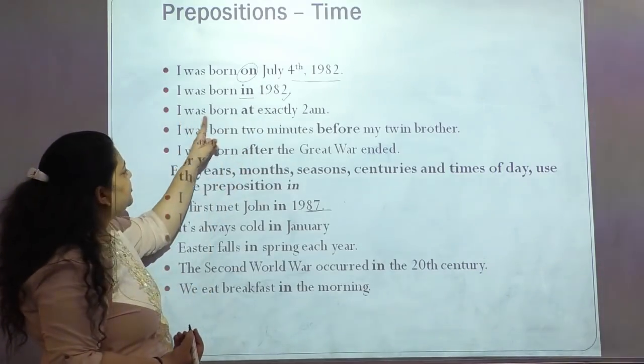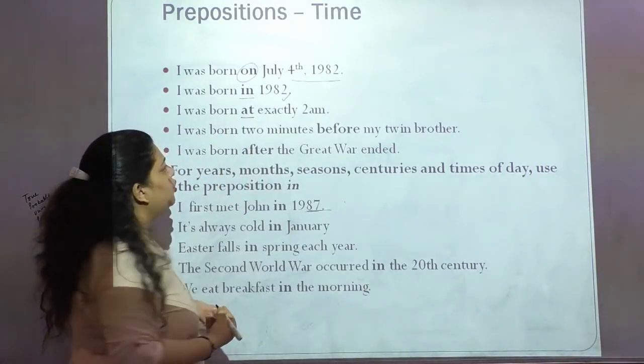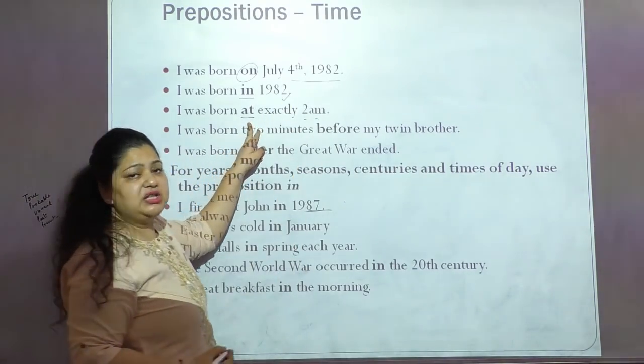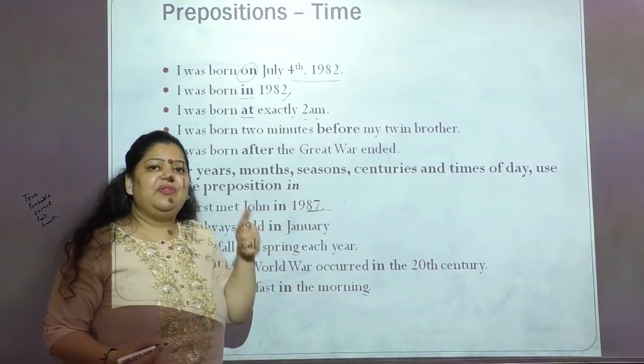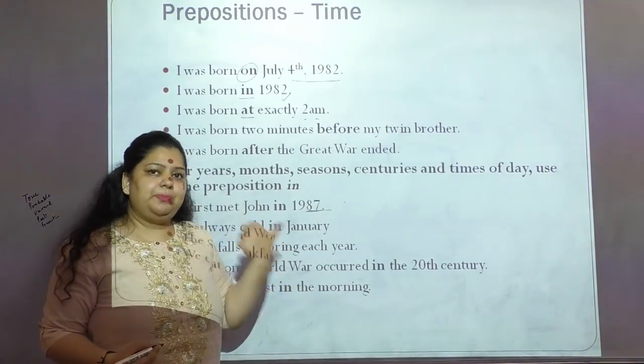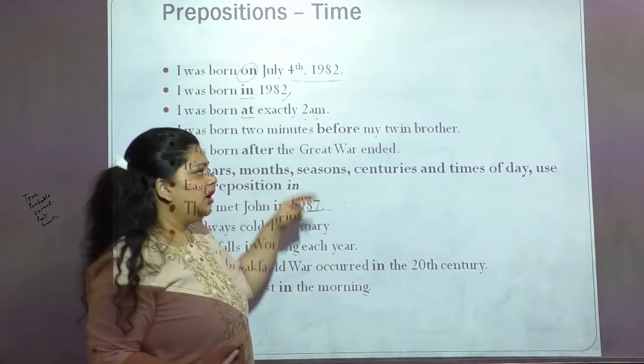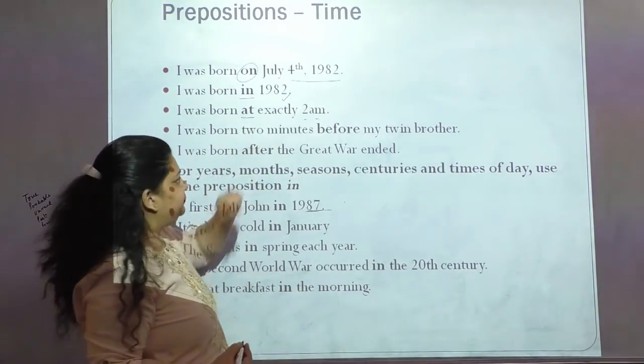The next is, I was born at exactly 2 a.m. So what is the time here? 2 a.m. But why am I using at? Because at is used for a specific period of time. When my time is specific and a point, what preposition will I use here? I will use the preposition at.